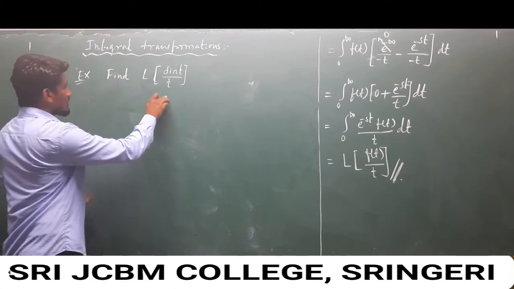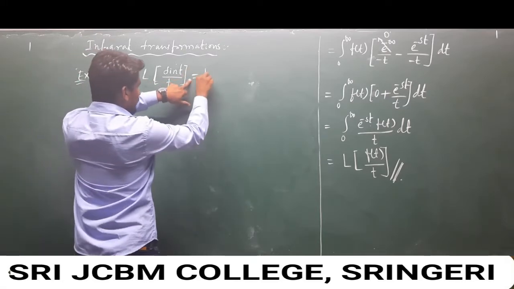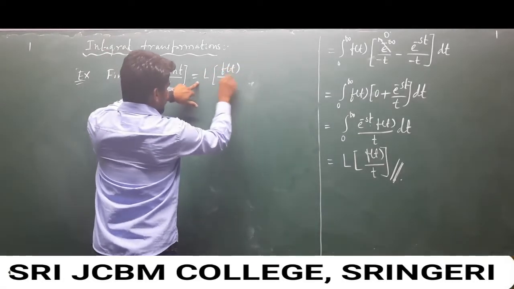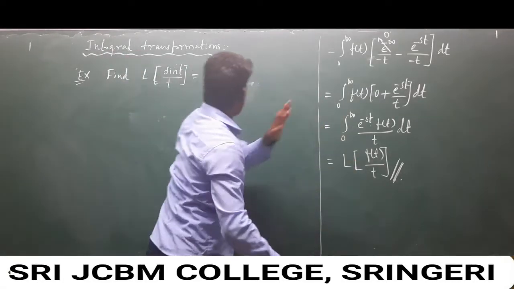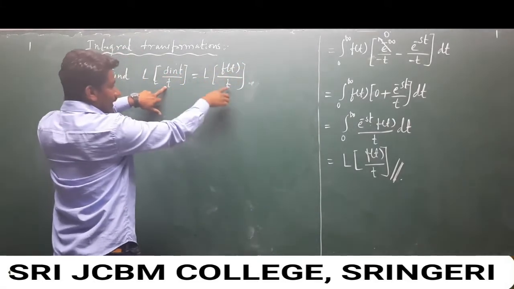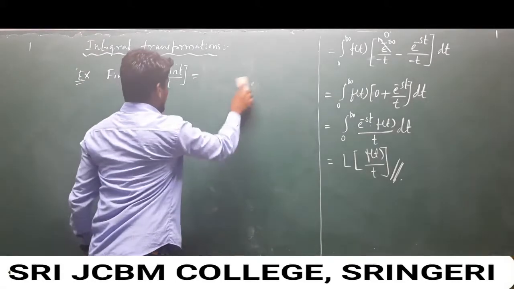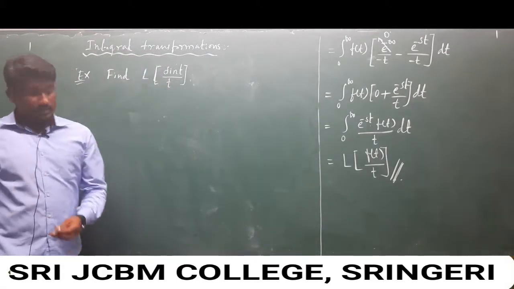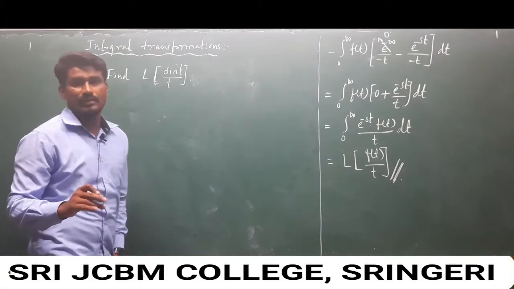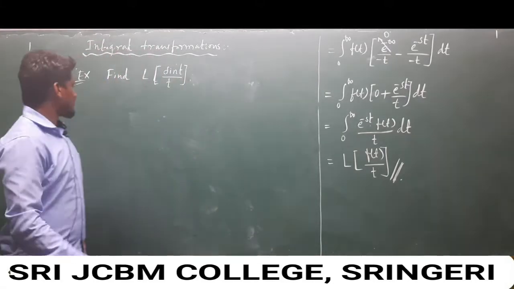Very simple proof. So this is in the form of Laplace transform of its integral transformation that we proved. So our f of t is sin t and t remains as it is. Just take f of t and apply the Laplace transform on f of t, and we get the answer in frequency domain, and after that apply the integral transformation.